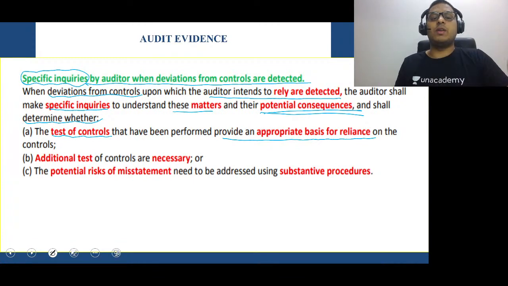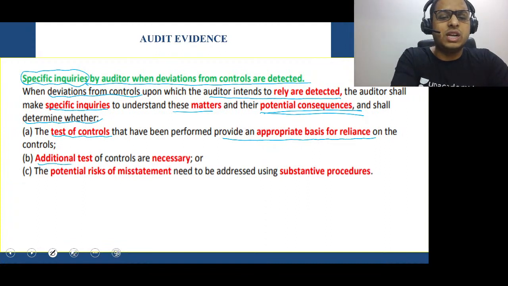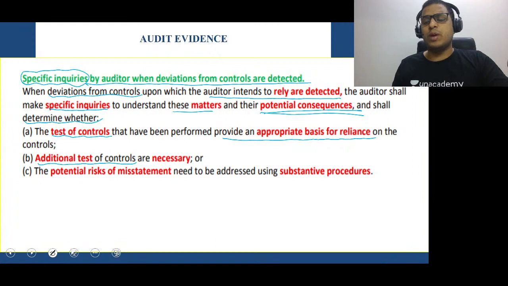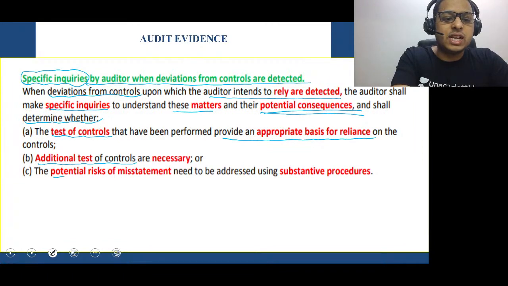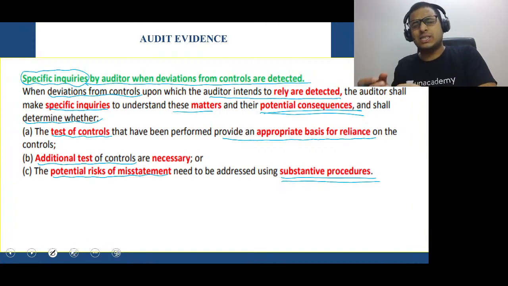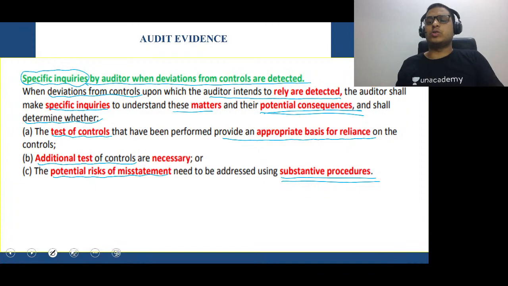If the controls are not in place, the auditor may do extra work. Auditor may do additional tests of controls. Auditor will say, no, controls, how come they are so bad? I want to see what the real controls situation is in the company. So the auditor is doing additional tests of controls. Finally, if there is any potential risk of material misstatement, it needs to be addressed using which procedure? Substantive procedure. If there is a risk, the auditor has to give a response to the risk.